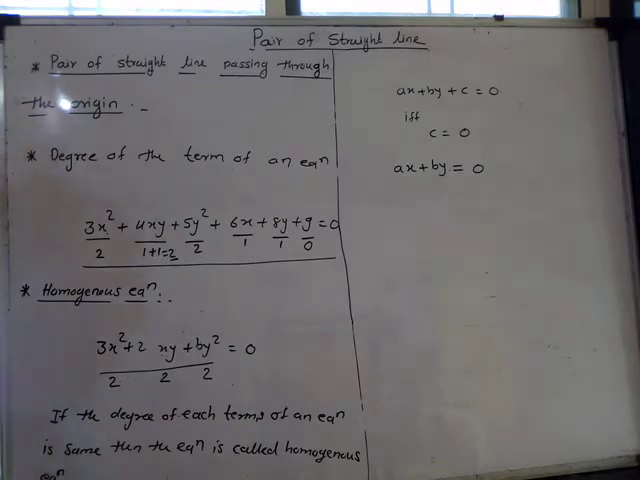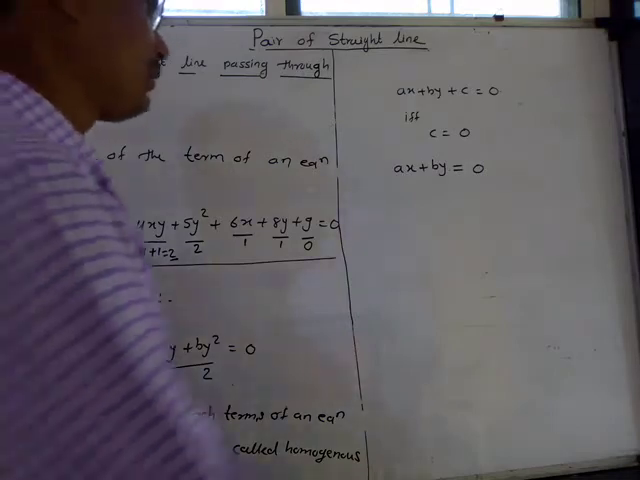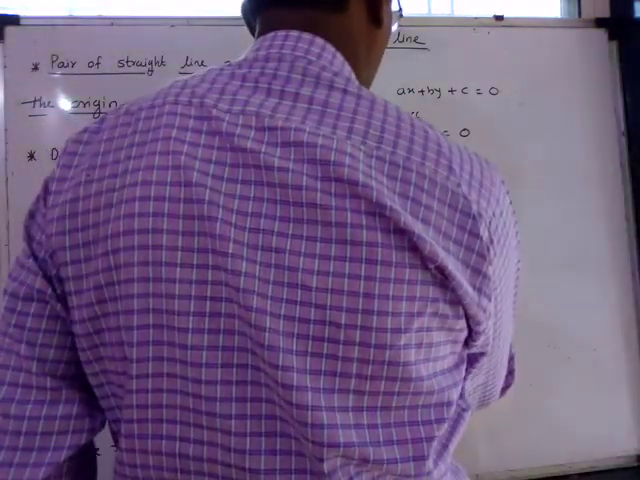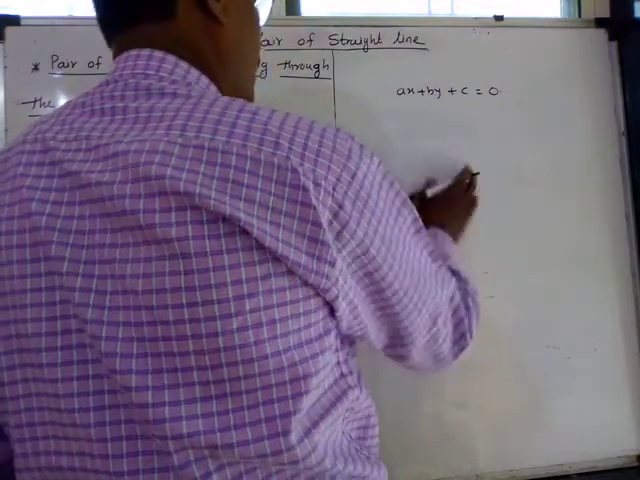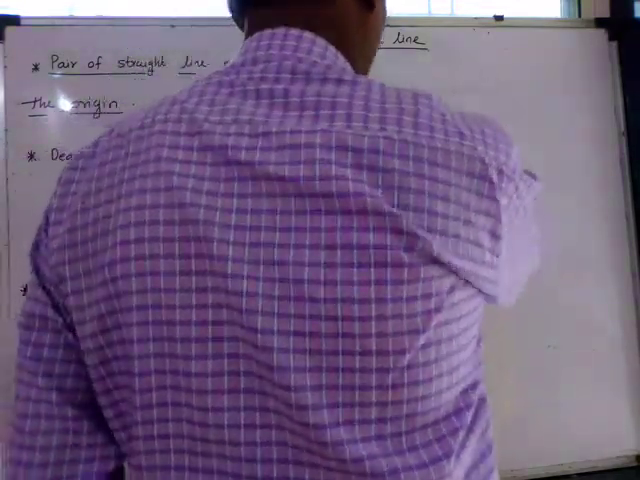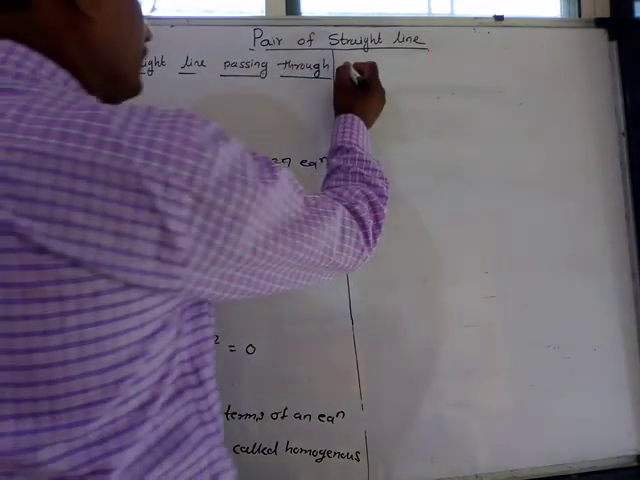Then the equation is called the homogeneous equation. Now we have to find the combined equation of the two straight lines passing through the origin. So let us consider the two straight lines and then find their combined equation. But there is one theorem. The theorem says that